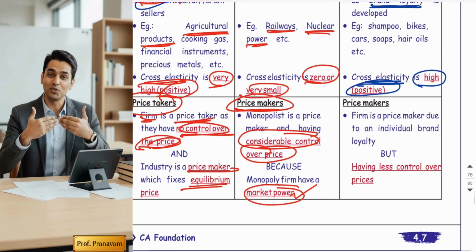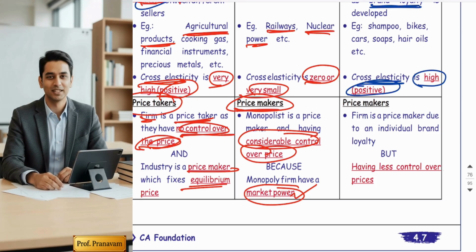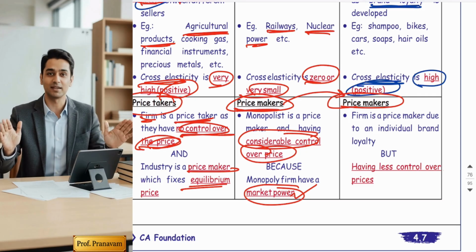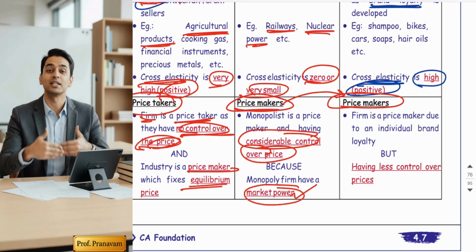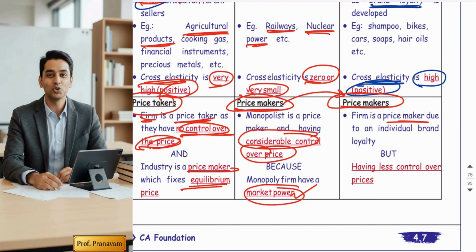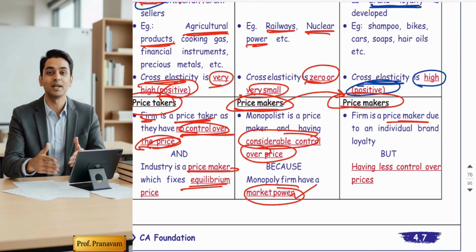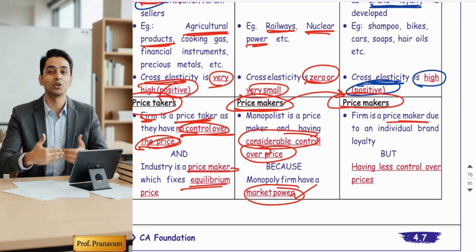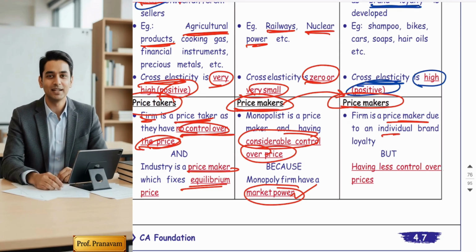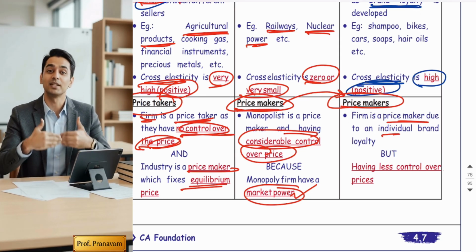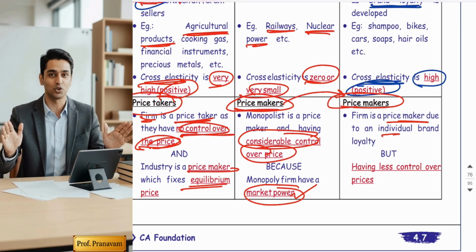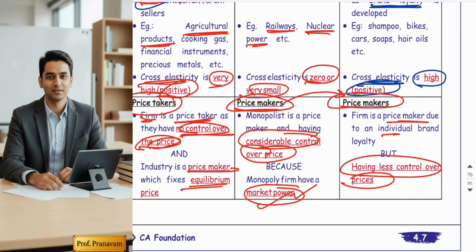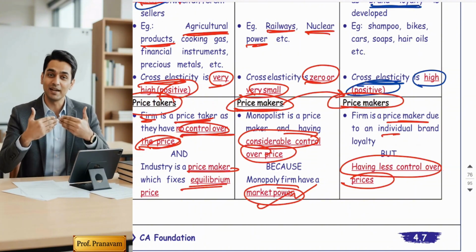Yes. Fourth, guys, like monopoly, monopolistic competitors are also price makers. This feature has been taken from the monopoly. Each firm has control over its price, meaning they can decide their own prices, but within a limit. They do not have unlimited control like monopoly. They have limited control based on their brand loyalty. So they have less control over the prices, monopolists have complete control over the prices, and perfect competitors have no control over the prices. Hope you understood the comparison.